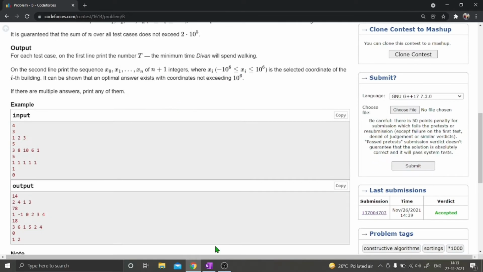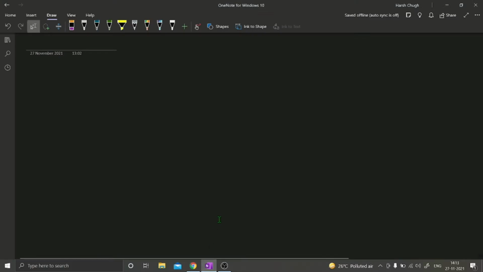Okay, so let's try to approach this problem. How can we approach it? Let's say this is a coordinate line. Place the headquarters somewhere, let's say we place it at x naught. Now let's say we have to place a building, say building x1. Now let's say you place it here and the coordinate is x naught plus 1, or you place it here and the coordinate is x naught plus 2.